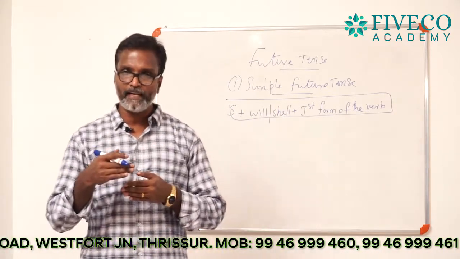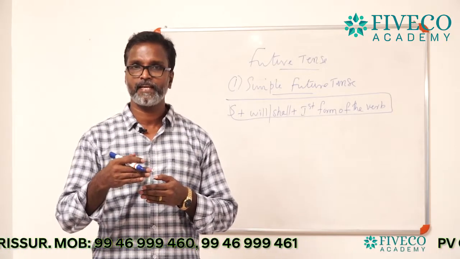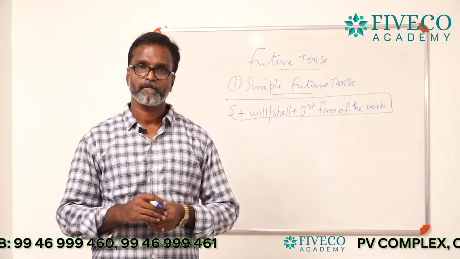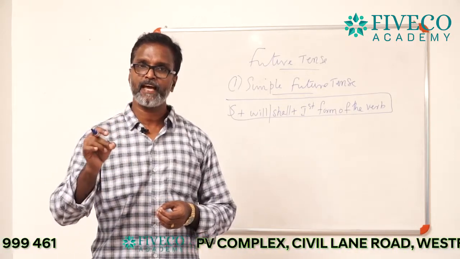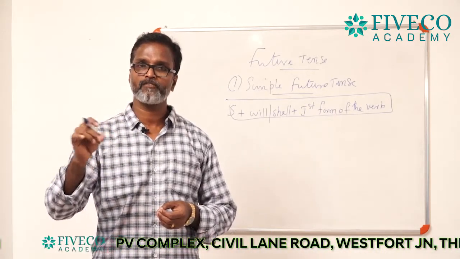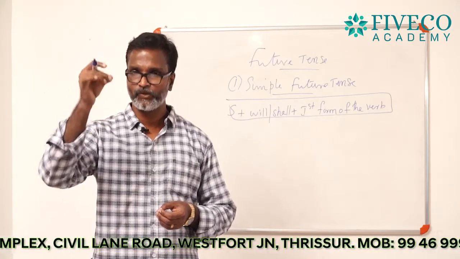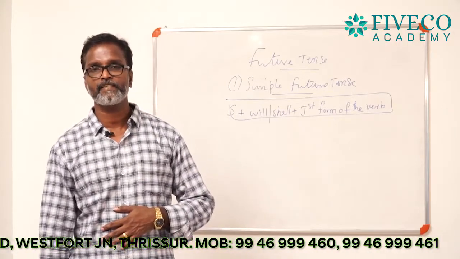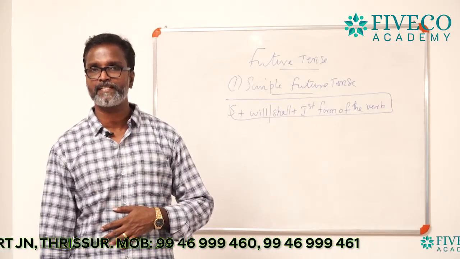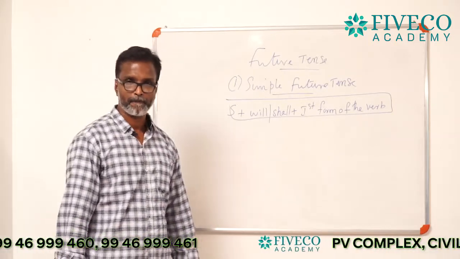You already learned several auxiliary verbs in English grammar: do, does, is, am, are, was, were, has, have, had, etc. You learned several auxiliary verbs while you studied the 4 divisions of present tense and the 4 divisions of past tense also.